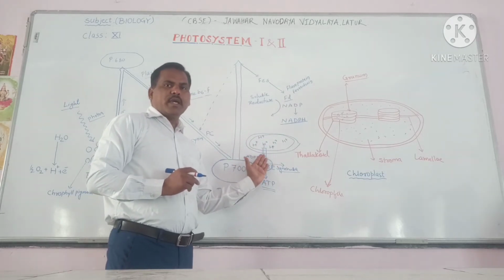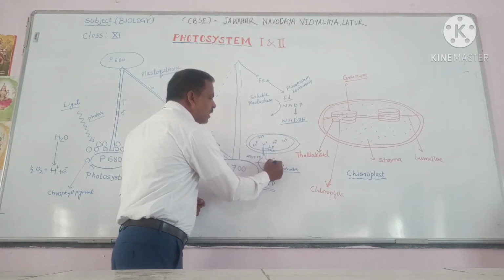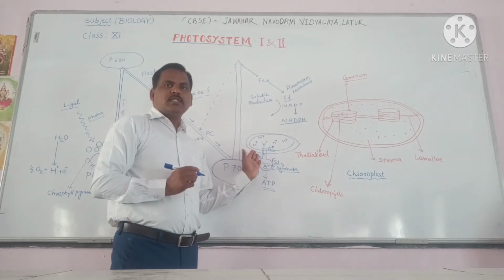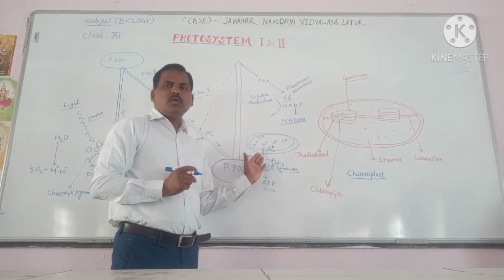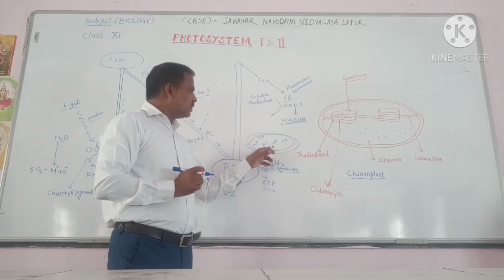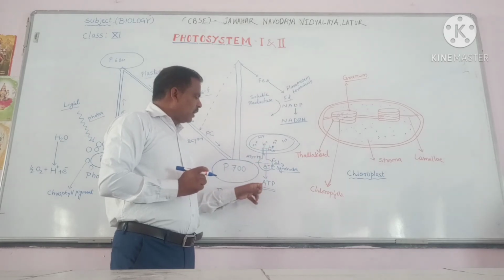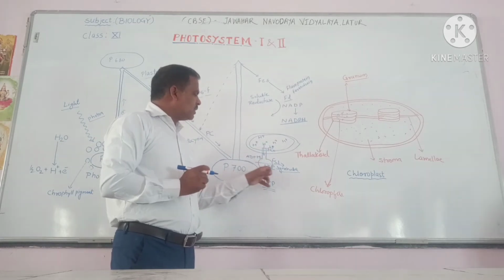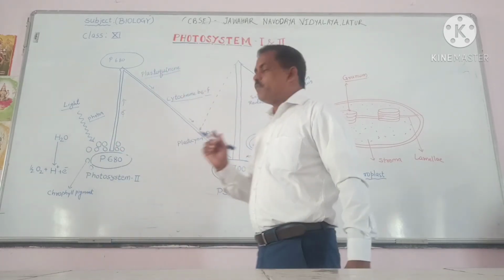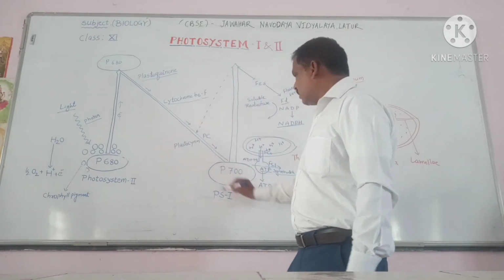So this complex, FC0 and FC1, this is the complex. That is the chemiosmotic hypothesis. According to the chemiosmotic hypothesis, that model is given by P. Mitchell, and this model is present here, and here the ATP synthetase is present. You will get ATP.